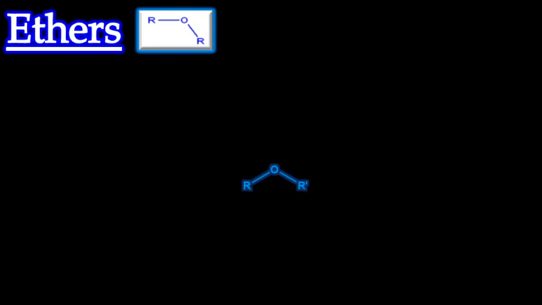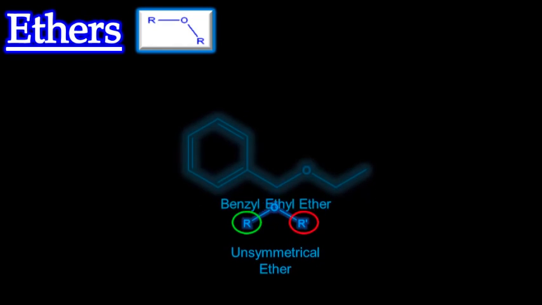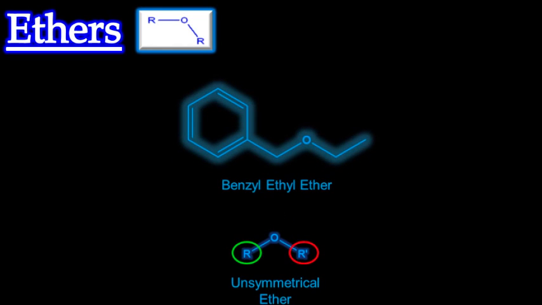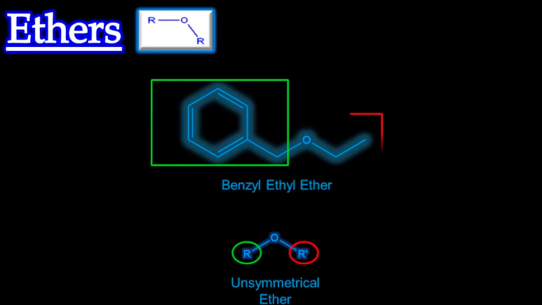On the other hand, if 2 carbon groups attached to the central oxygen are different from one another, then an unsymmetrical ether results. Benzyl ethyl ether is an example of an unsymmetrical ether. It features an aromatic benzyl group and an ethyl group attached to the central oxygen.